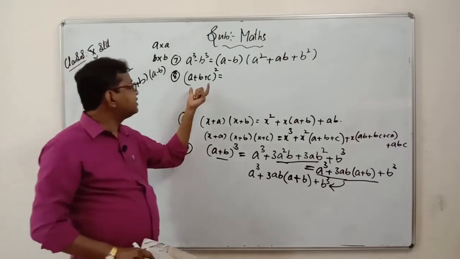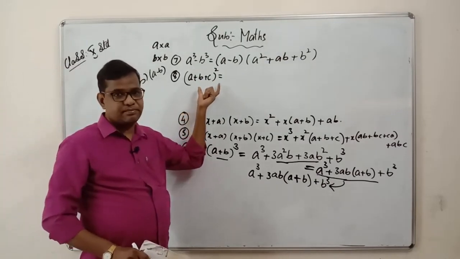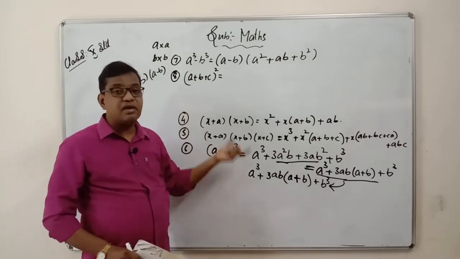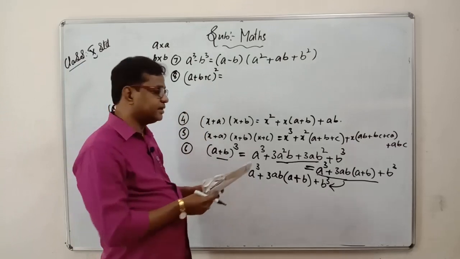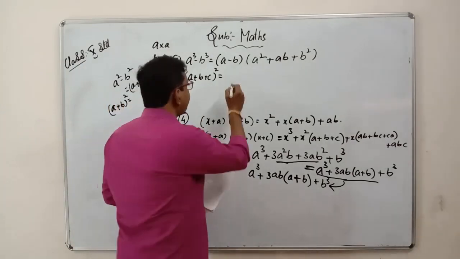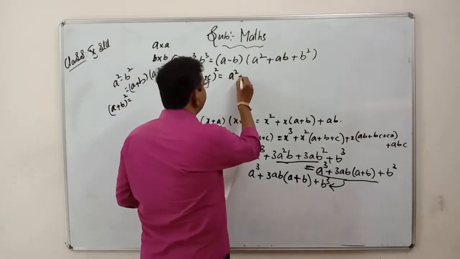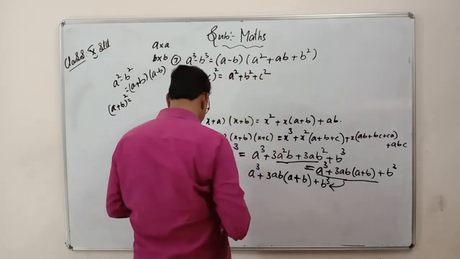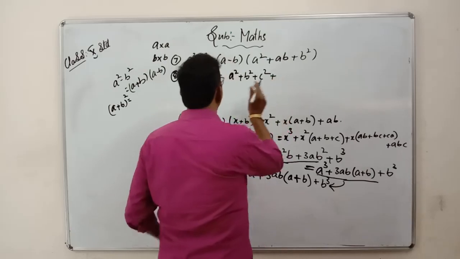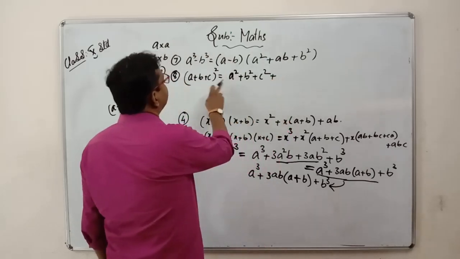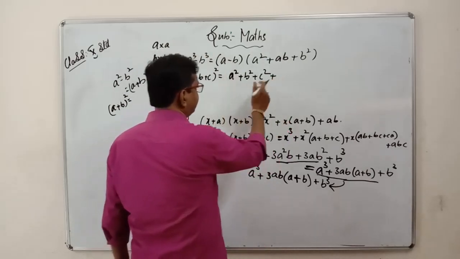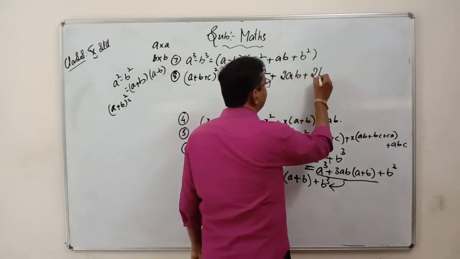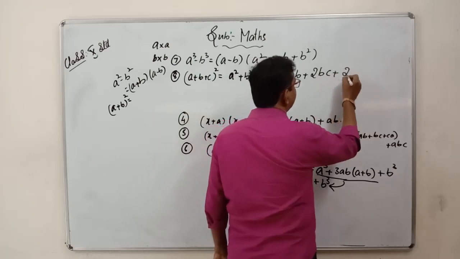Let us see what is meant by 3 terms here, (a plus b plus c) whole square. How can you write it in 3 terms, and what is the formula for this? Write down. First one is a square plus b square plus c square plus 2ab plus 2bc plus 2ca.